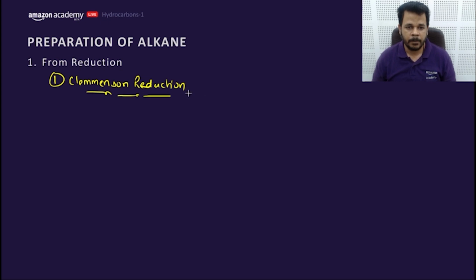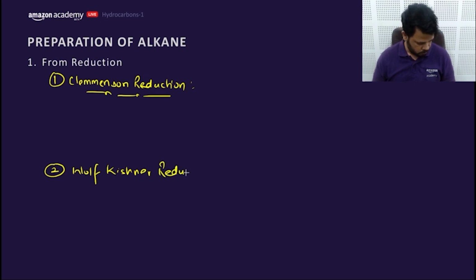Clemmensen reduction and Wolff-Kishner reduction, both are very important. In Clemmensen reduction, we need to use the reagent Zn, Hg, HCl.